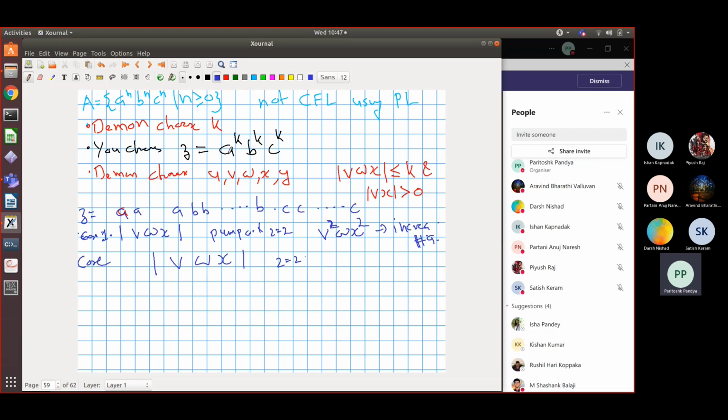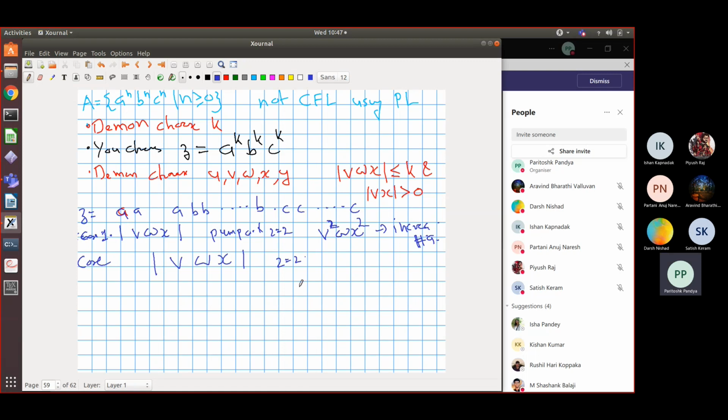If it is only in the a part, by pumping up, only the number of a's is increased. Otherwise, either only a's increase, or b's increase, or both a's and b's increase, but c's are not increasing. So you will not get an equal number of a's, b's and c's.